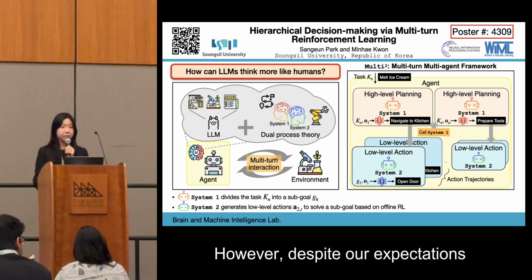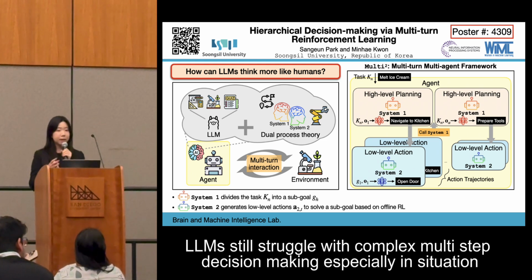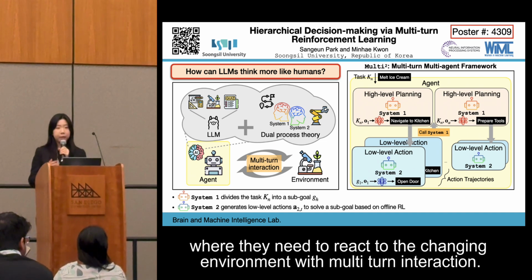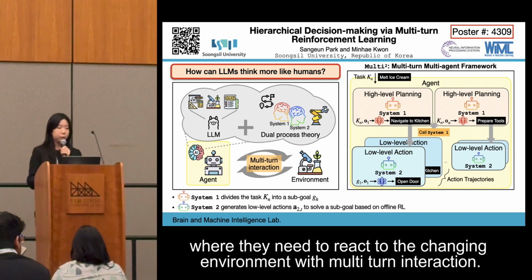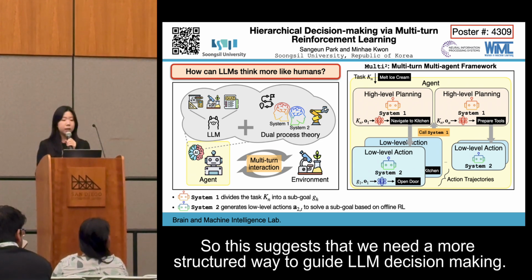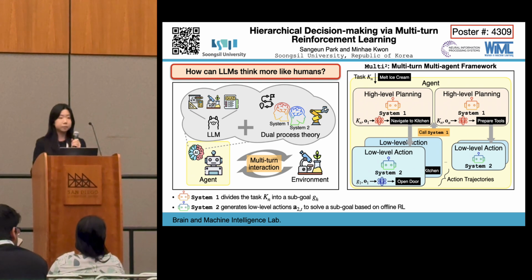However, despite our expectations, LLMs still struggle with complex multi-step decision-making, especially in situations where they need to react to the changing environment with multi-turn interaction. So this suggests that we need a more structured way to guide LLM decision-making.